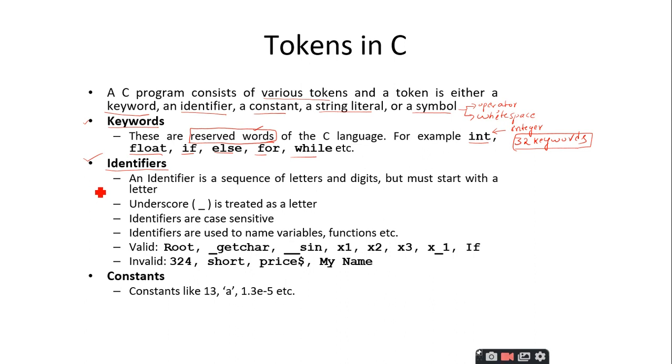A structure should be identified. For this purpose, you have to give a name for each and every concept inside the C programming language. And the name that you give to functions or arrays or structures or unions, pointers, those names are called identifiers.